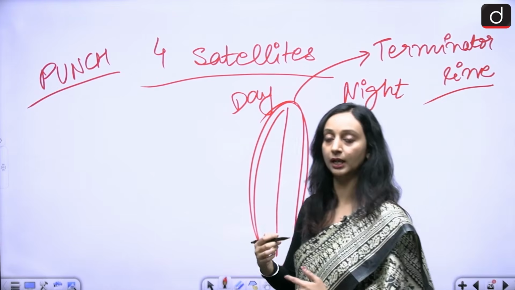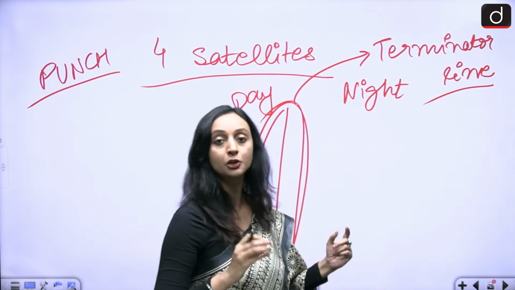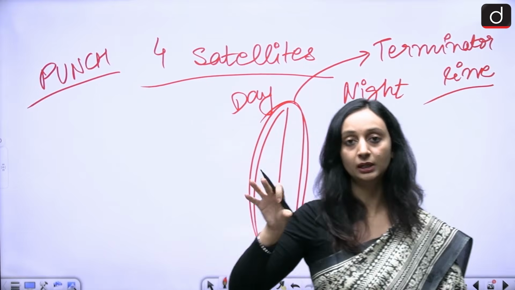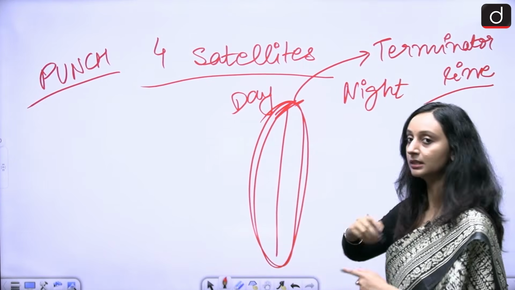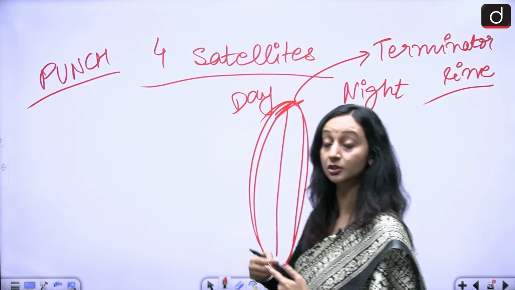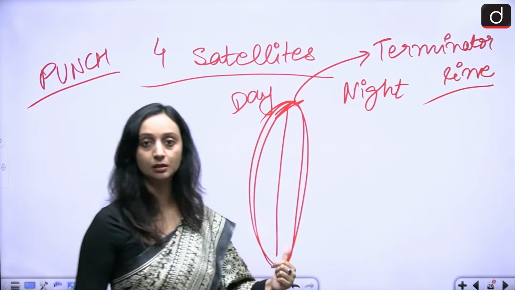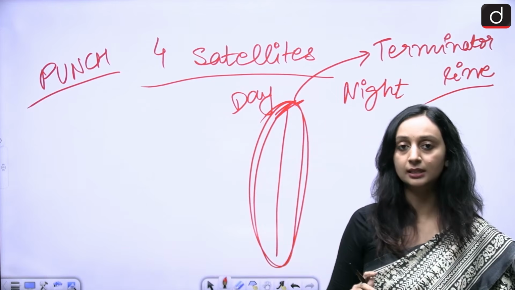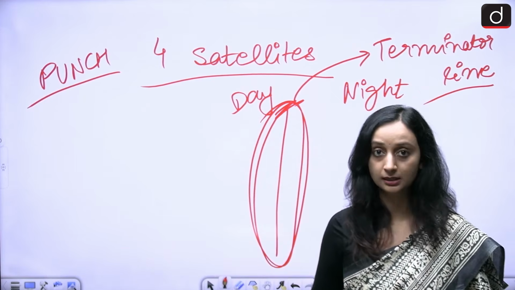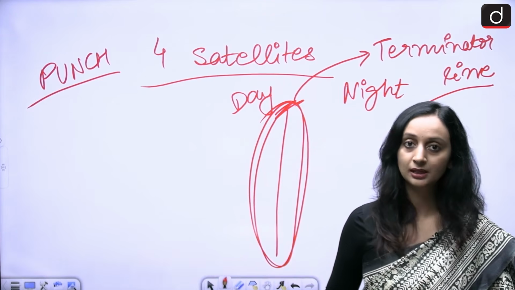Because the earth is rotating, and every time the earth rotates, these lines are going to shift. So they cannot be constantly placed only in one hemisphere. They have to be placed near this line only, because this line keeps on shifting as the earth is rotating. So that's why they have to be placed near this terminator line, and by that they are always going to be present in constant sunlight, dim sunlight but constant sunlight, which is required for studying the entire atmosphere of the sun.